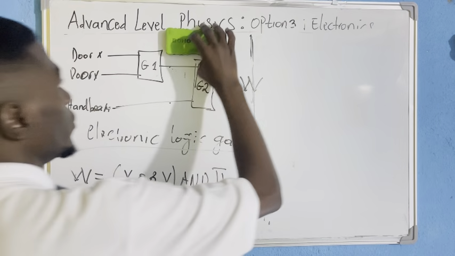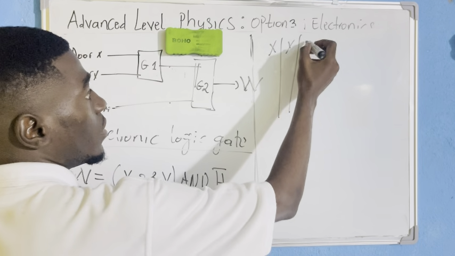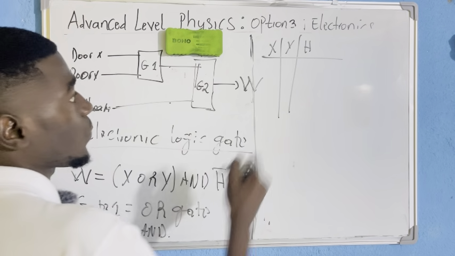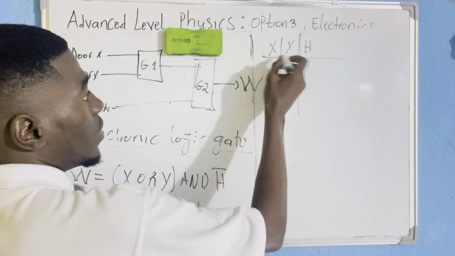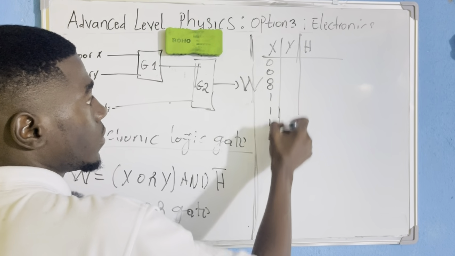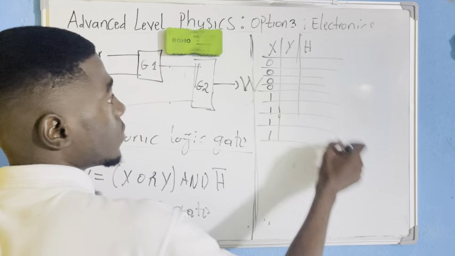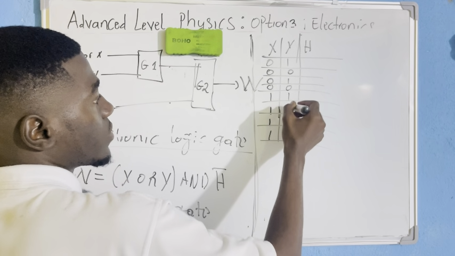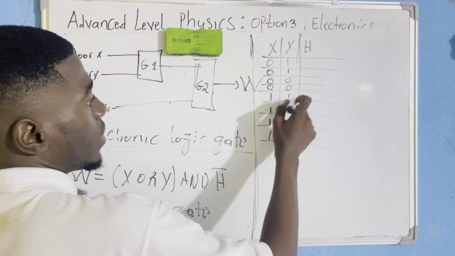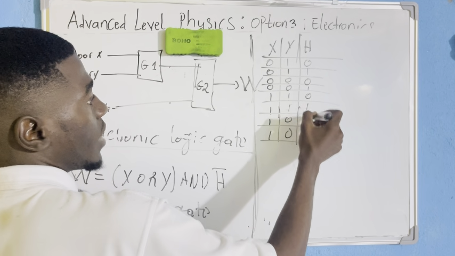We are having 3 inputs. They ask us to come out with a truth table. We are having 3 inputs X, Y, H. When we are having 3 inputs, the columns will be 0, 0, 0, 0, 1, 1, 1, 1 for X, then 0, 0, 1, 1, 0, 0, 1, 1 for Y, then 0, 1, 0, 1, 0, 1, 0, 1 for H.